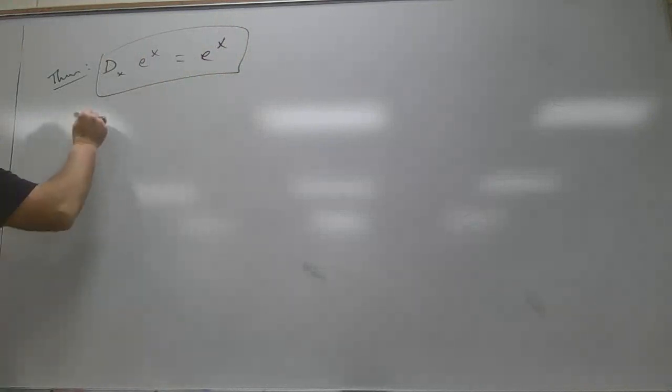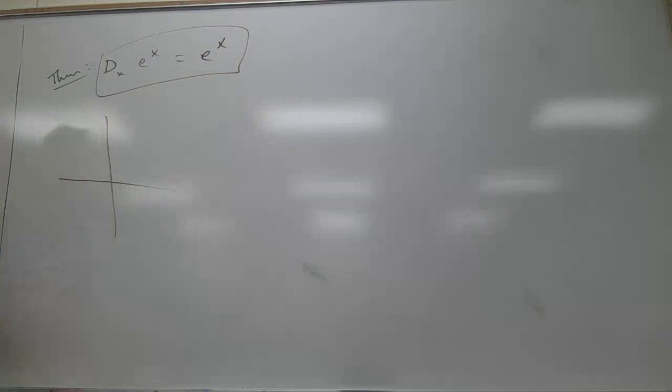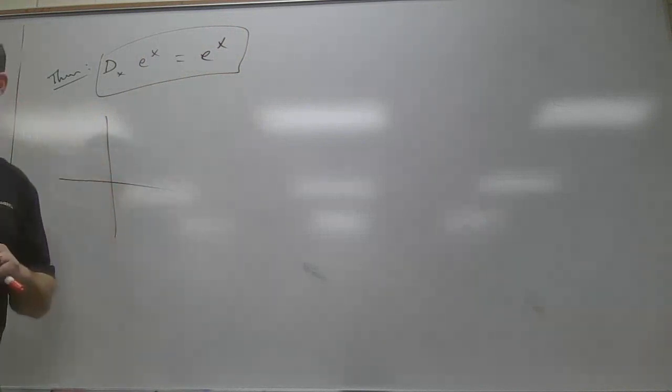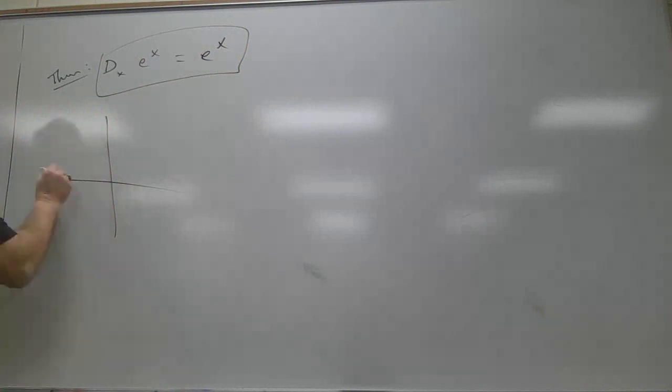So the derivative of e to the x is e to the x. So what does that mean? And in reality, what's e to the x look like? Can you draw it for me in the air? Draw it in the air. It explodes, right? So sometimes we call this the natural exponential function.